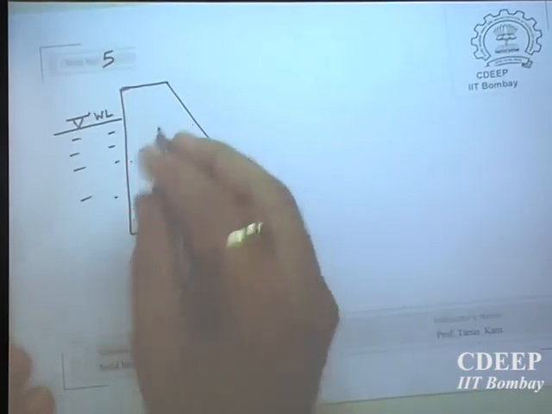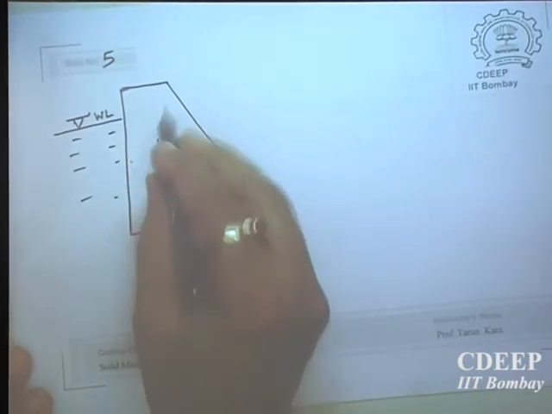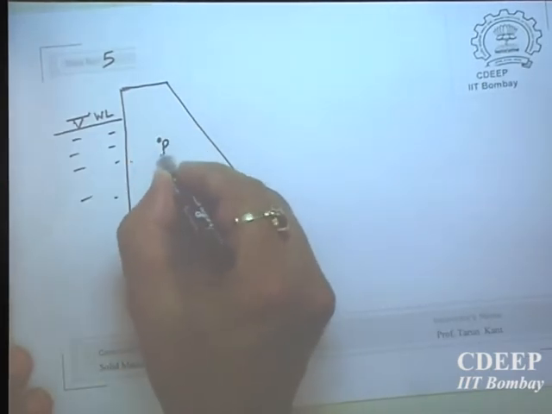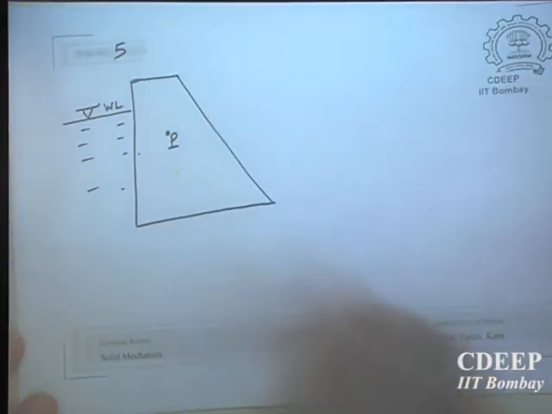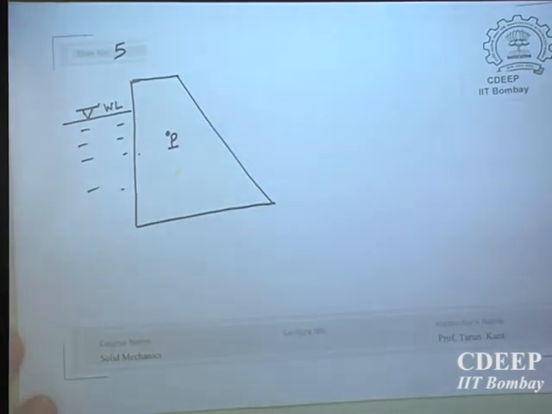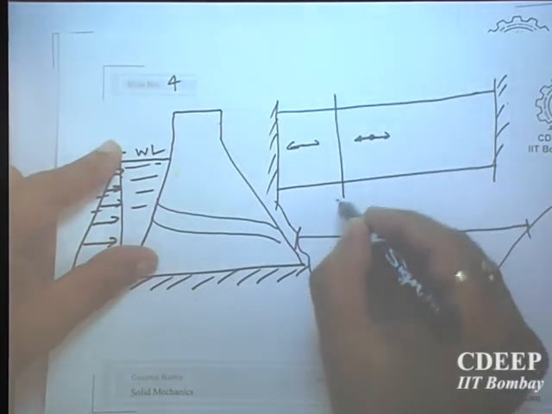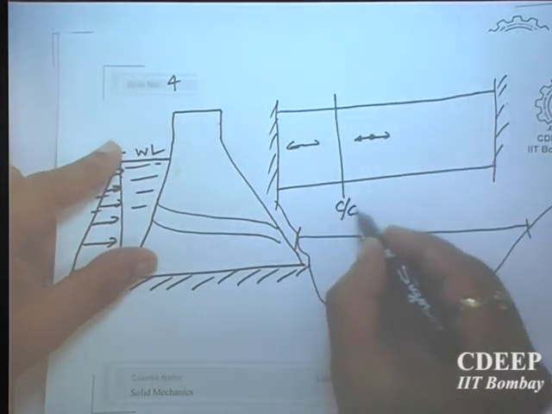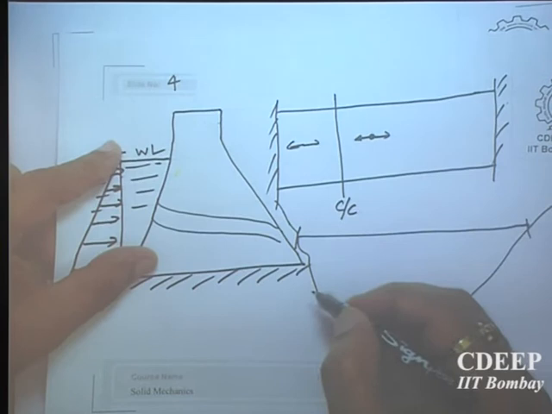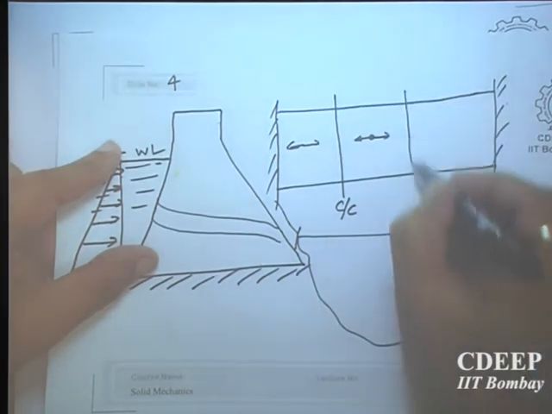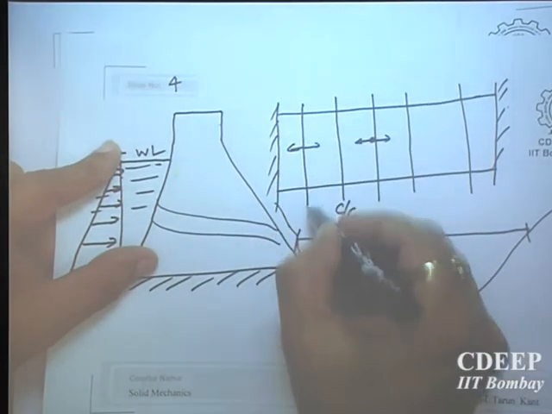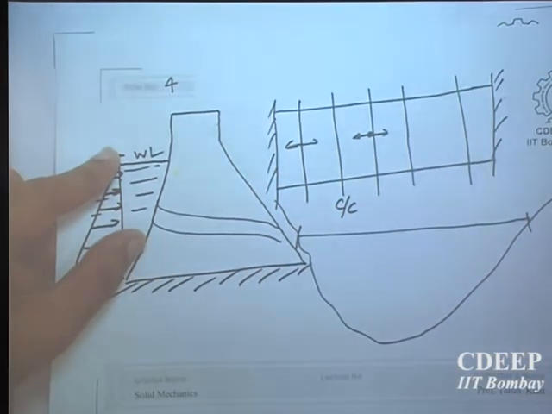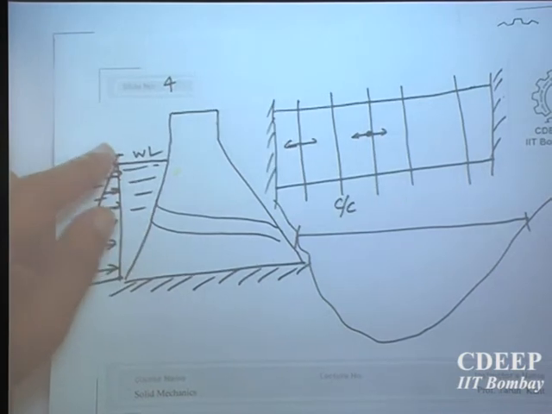Any point P, if you find out the state of stress in the plane of the dam at one cross section, everywhere the state of stress is the same along the length of the dam. Why is it the same?